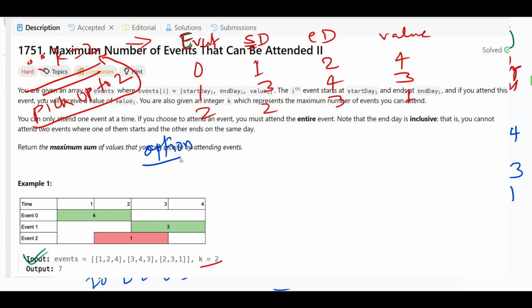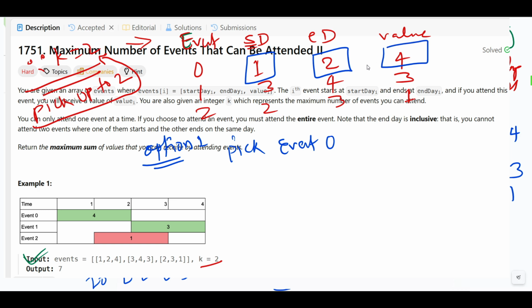Let's suppose option 1 is there. If we pick event 0, event 0 has start and end of 1 and 2, and the value we have is 4, right? So we will pick it here, and the value we are getting is 4.